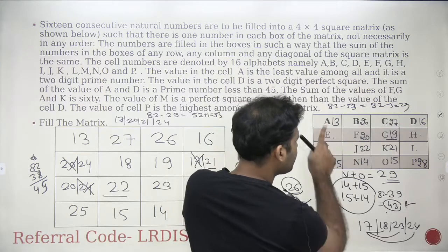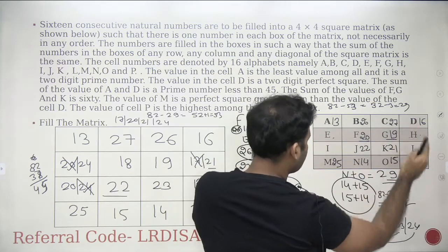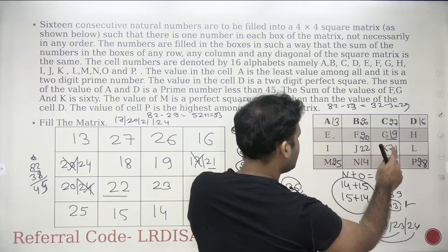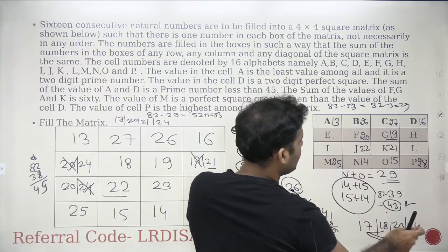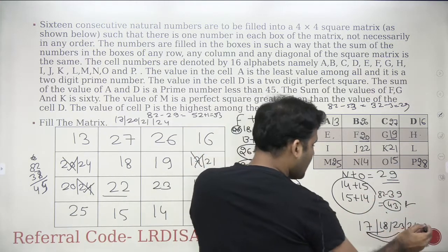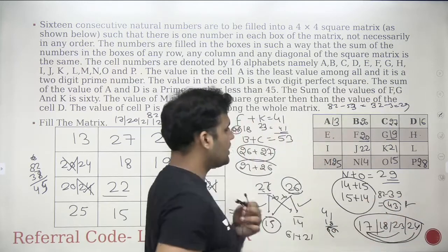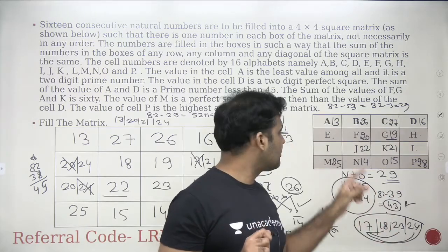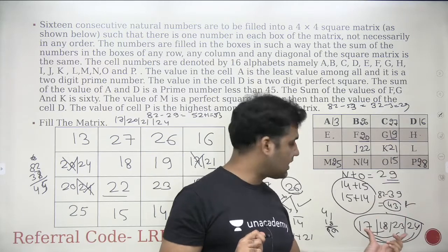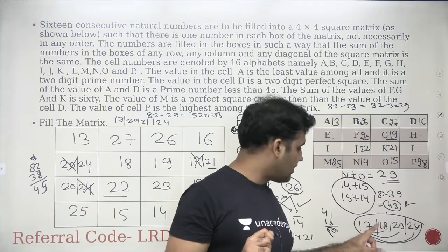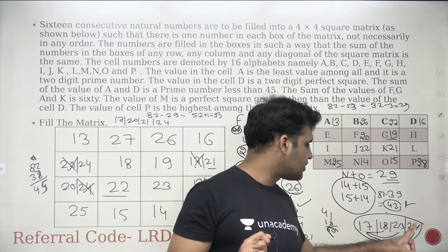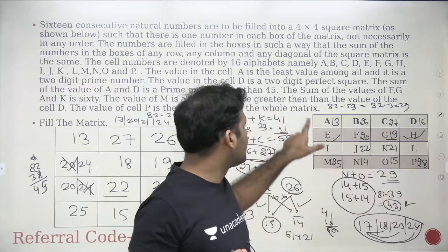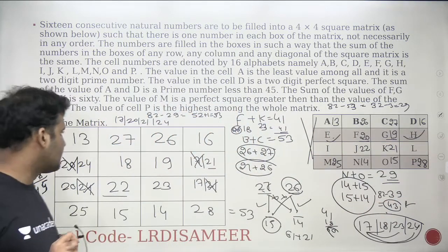The options available to me are 13, 14, 15, 16. 17 is available, 18 is available, 19, 20, 21, 22 has been used, yes, 23 and 24. These are the only two options left. And none of these two values is giving me the sum as 43. You see that? So whatever options I'm left with, I need two such numbers where E plus H should be equal to 43 and that is not possible here. 17 plus 18 is 35, 17 plus 23 is 40, 17 plus 24 is 41. So it's not possible for me to make the summation here as 82. So therefore this case is eliminated and this is my perfect case.